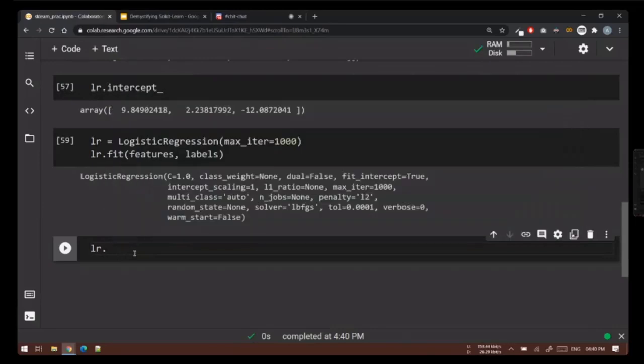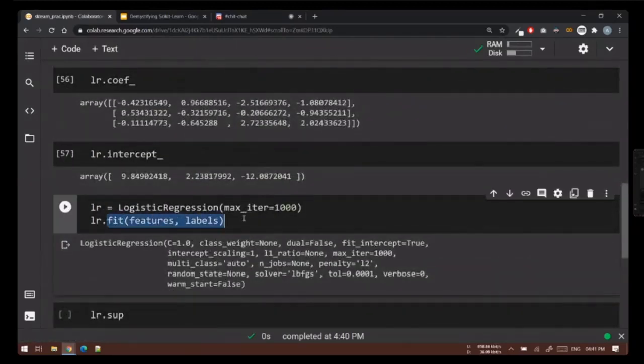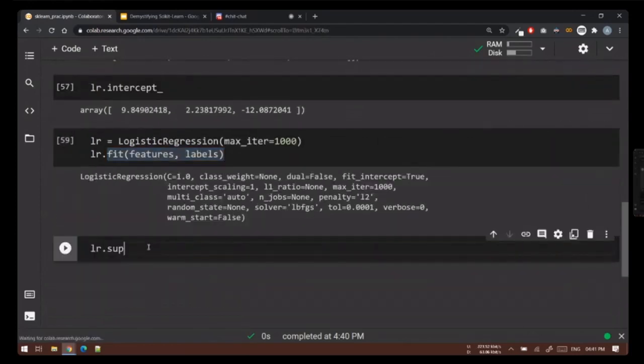For every model, these values will be different. In SVM, you will see support vectors. In Naive Bayes, you won't find coefficient and intercept. These model parameters are specific to the model, and you can only access them once you have trained your model. So we tried accessing coefficient before fit, we got an error, but once you have trained your model, you can access them.